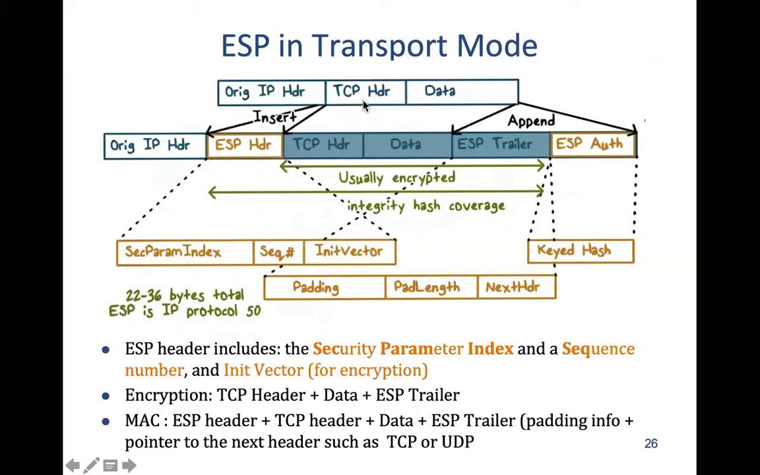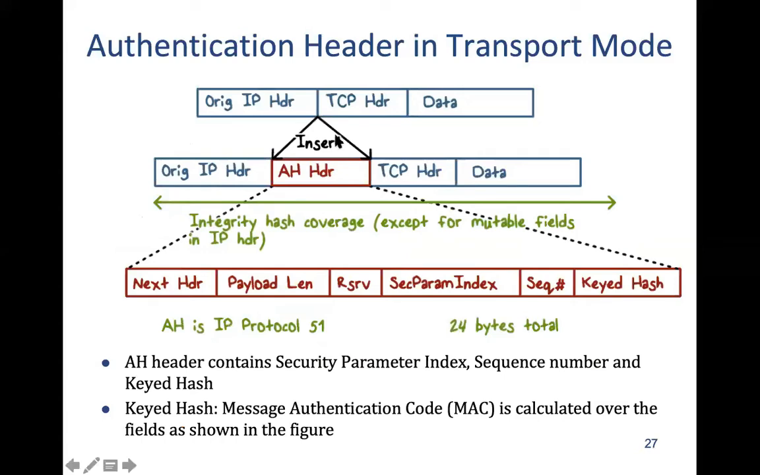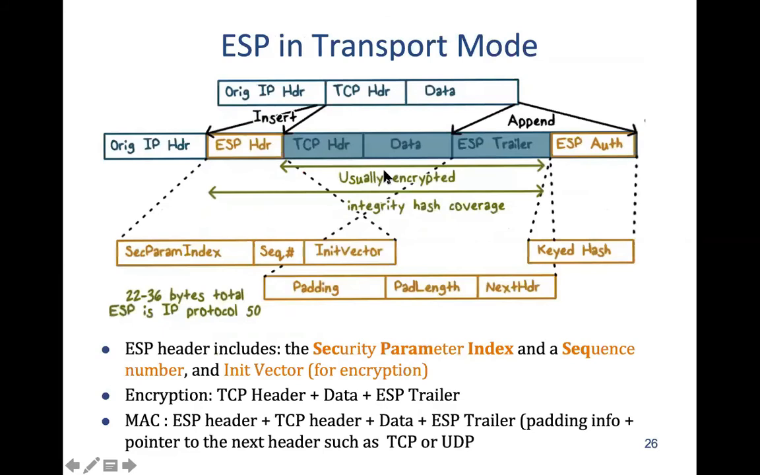Now here you see in AH mode, the data remains the same. We are using only the authentication part, right? However, in ESP mode, this data is encrypted, and also the ESP trailer is also encrypted. And then we have the authentication hash value appended here. And all other parameters are the same, right? Security parameter index.